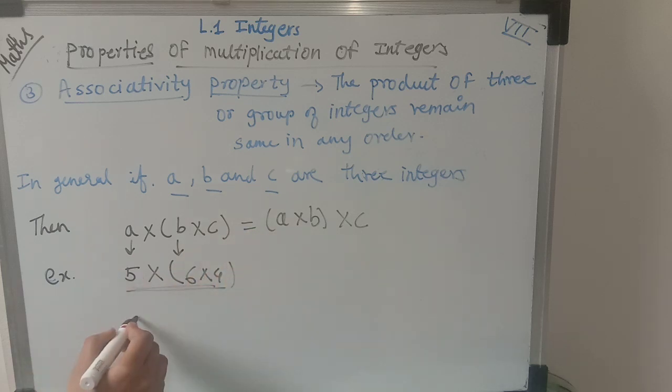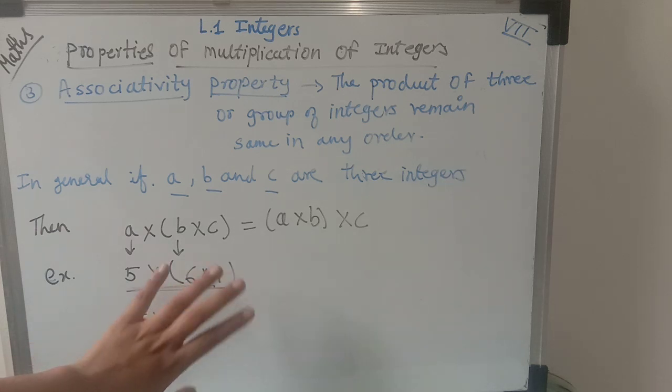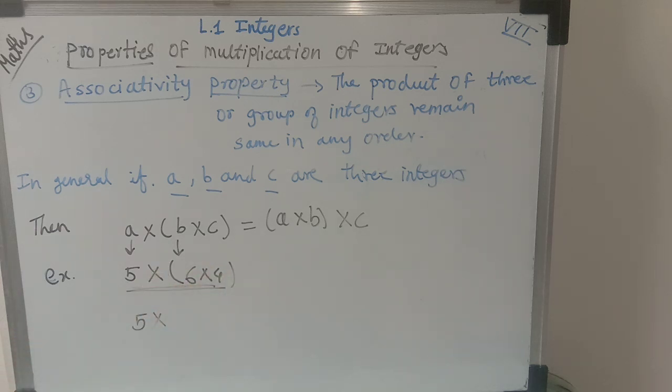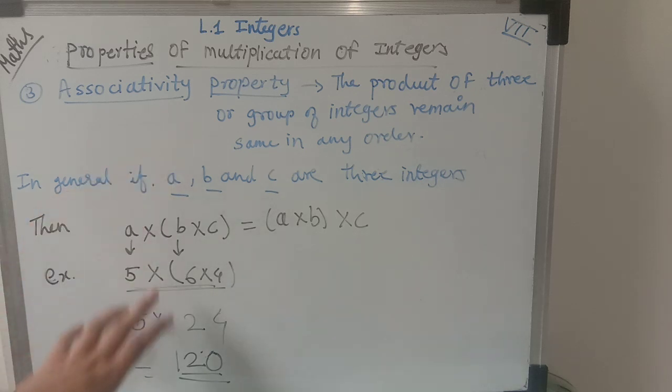So here 5 is there, I will write 5 here. Whatever integers are in the bracket, I will solve them first. So 6 4s are 24. So 5 multiplied by 24 is equal to 120. Now let's see whether we get the same answer from the equation on our right hand side.